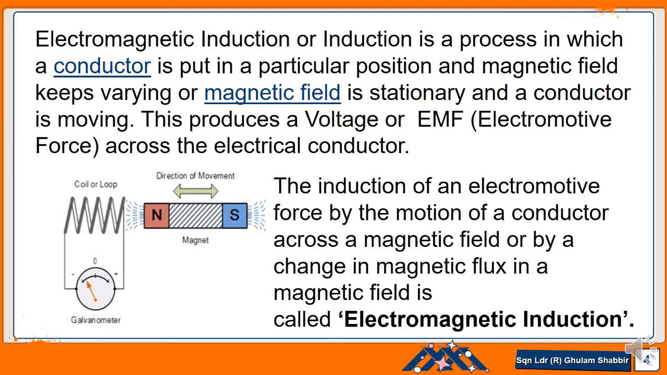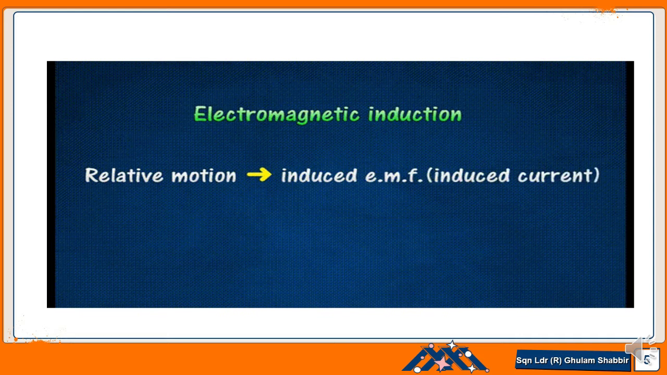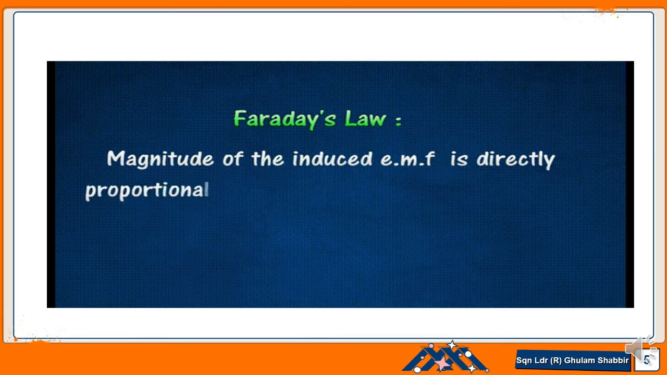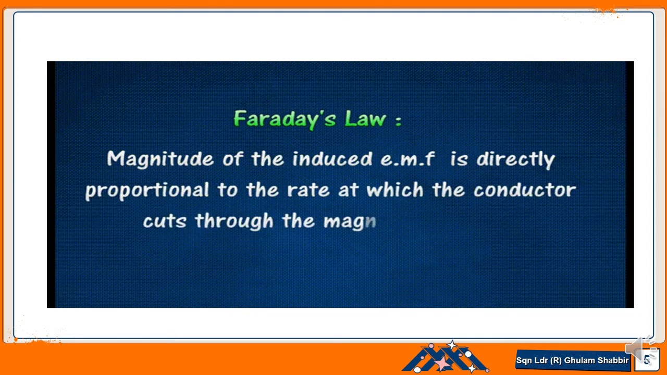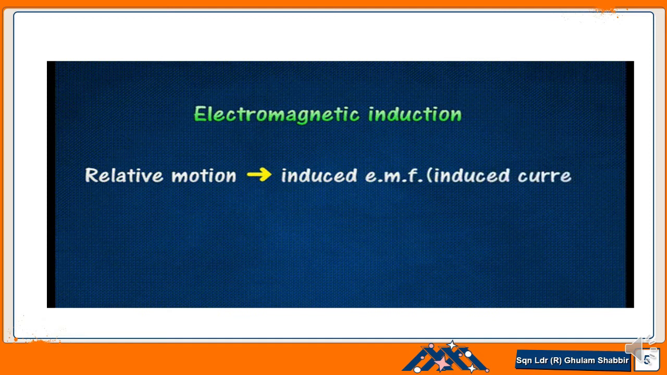So the induction of an electromotive force by the motion of a conductor across the magnetic field, or by changing magnetic flux in a magnetic field, is called electromagnetic induction. So electromagnetic induction is due to the relative motion of either the bar or the conductor. Faraday says the magnitude of the induced EMF is directly proportional to the rate at which the conductor cuts the magnetic field lines. So this is called Faraday's law.